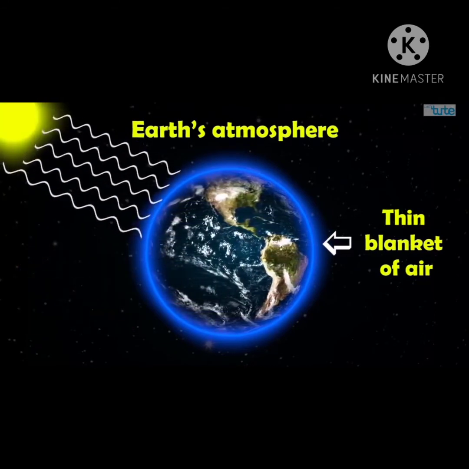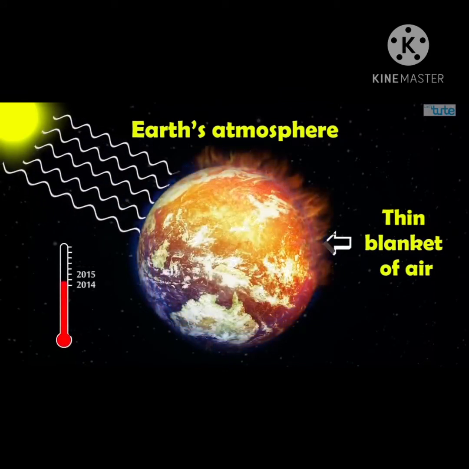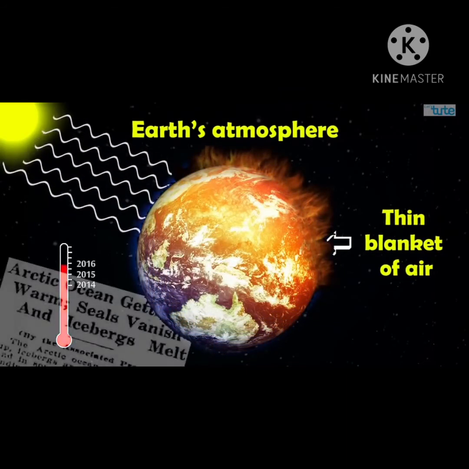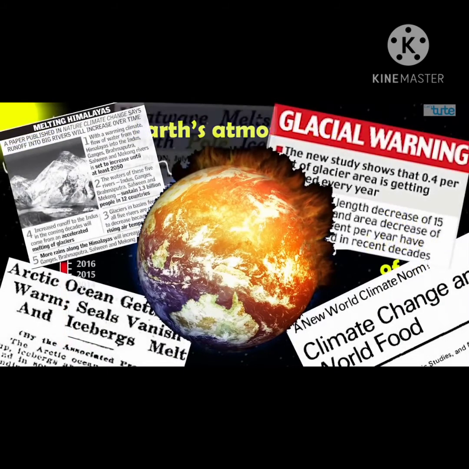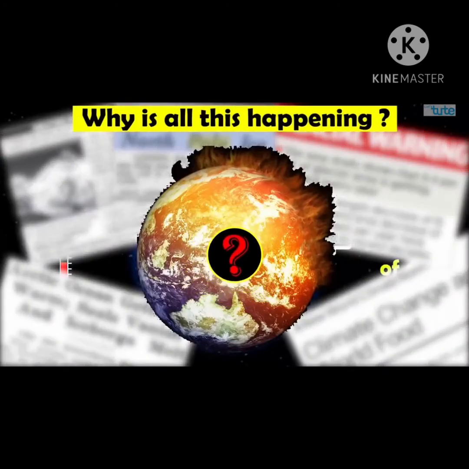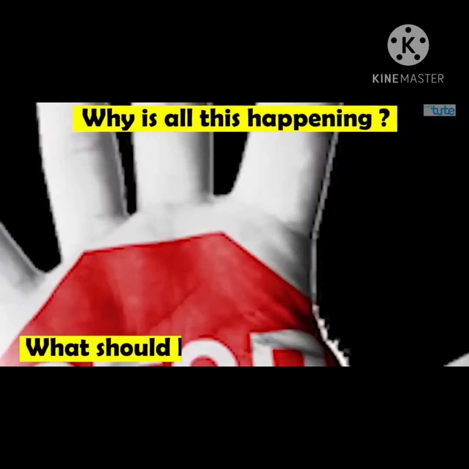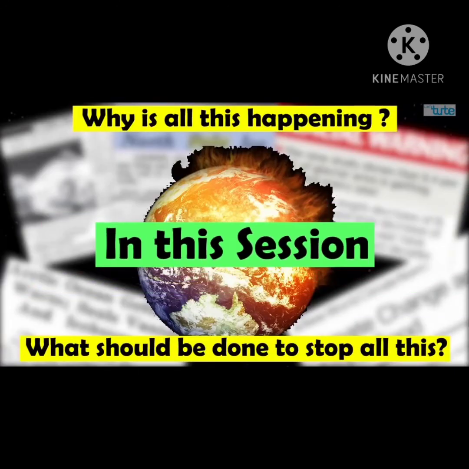But the stable temperature is rising with every passing year. Oceans are getting warmer, a significant shift in the climate is seen, and glaciers are melting. Why is this happening? What should be done to stop all this? We will find the answers to all these questions through the session.